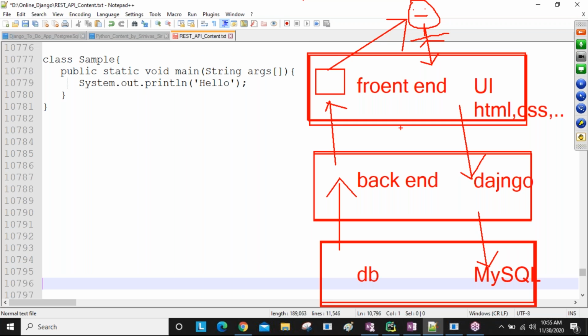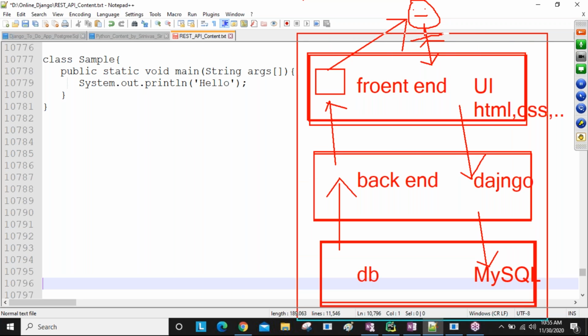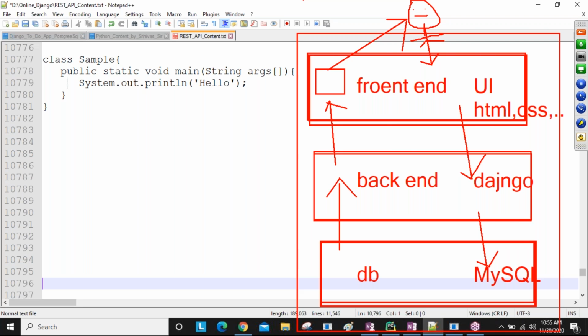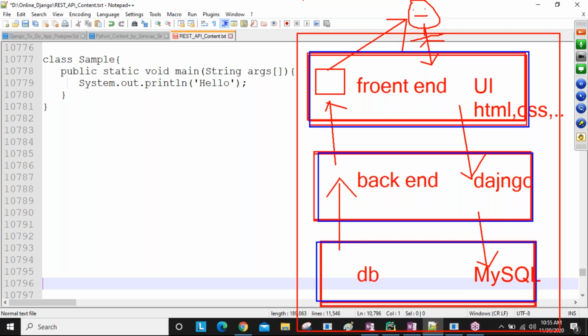By combining these three, you are going to develop one beautiful real-time application. When you join an organization, some people work only on the front end side, some people only on the back end side, Django, and some people only on the database side. But as a student, you are a front end developer, a back end developer, and a database developer. Clear, guys?